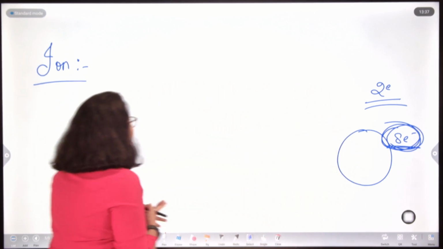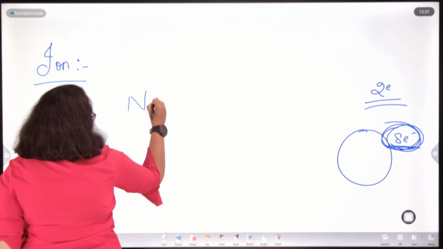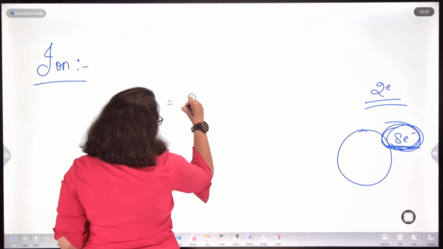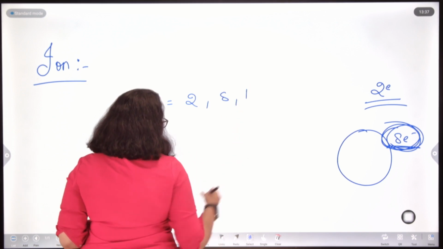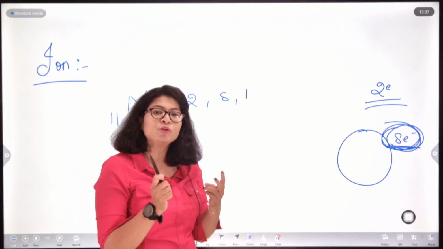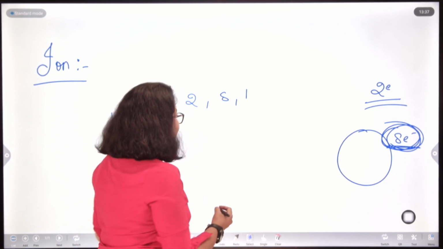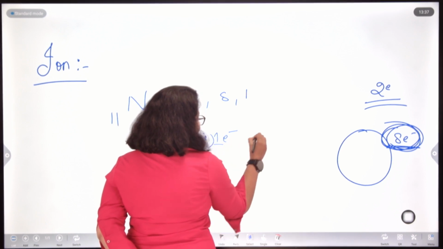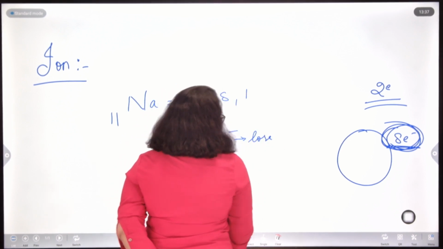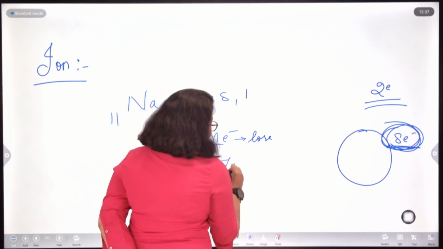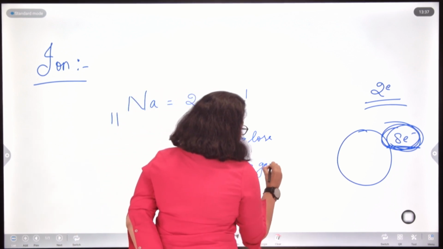For example, consider sodium, atomic number 11, electronic configuration 2, 8, 1. Sodium has two possibilities. Number 1, it can lose one electron, or it can gain 7 electrons.